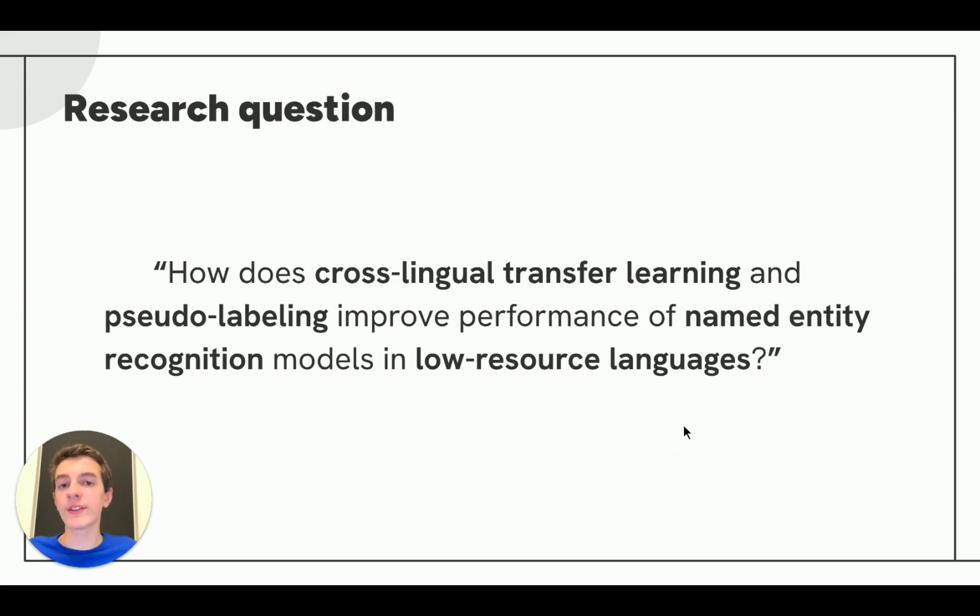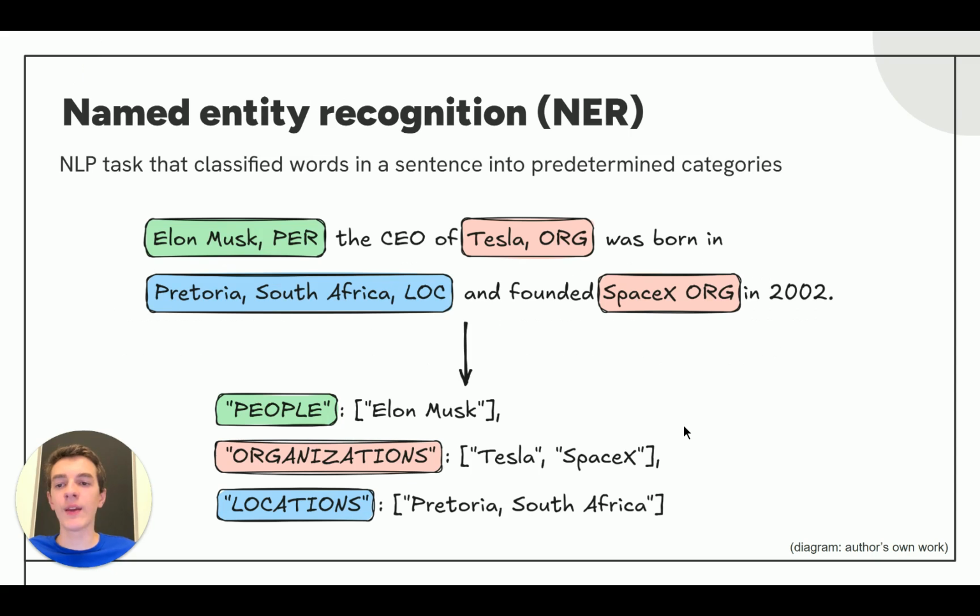All these constraints together have led me to formulate the question: how does cross-lingual transfer learning and pseudo-labeling improve performance of named entity recognition in low-resource languages? So this is a lot, but I'm going to break it down a bit. First, named entity recognition, NER.